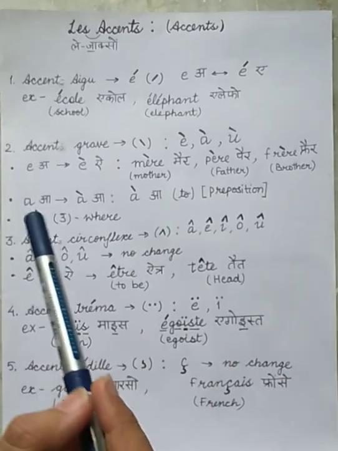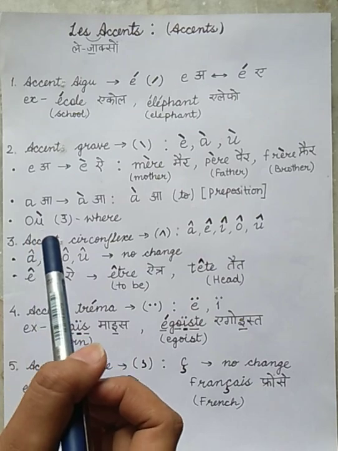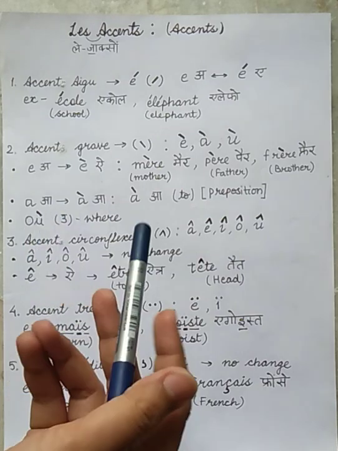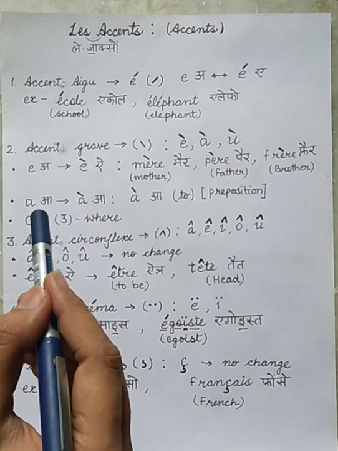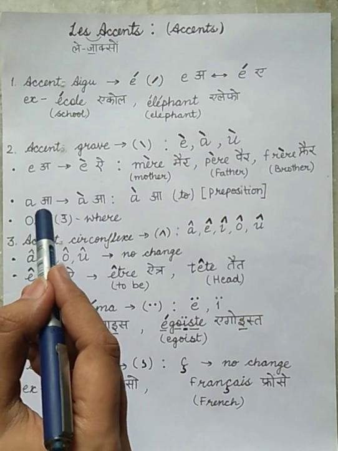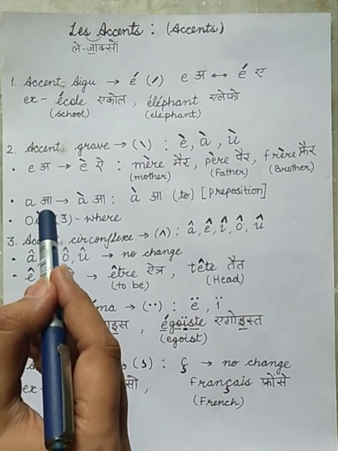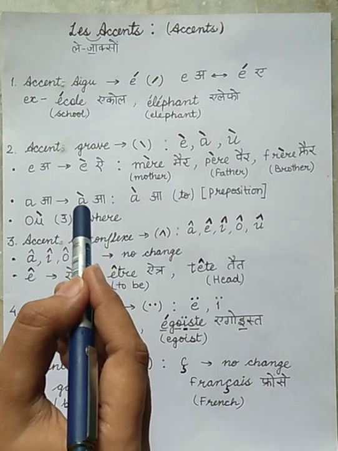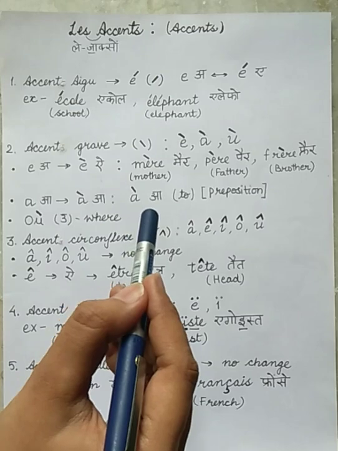This accent comes on A and U also, but here it doesn't change the sound of the letter. For example, the letter A will remain A only. In French, the pronunciation of this letter is "ah", and with this accent the pronunciation will remain the same.